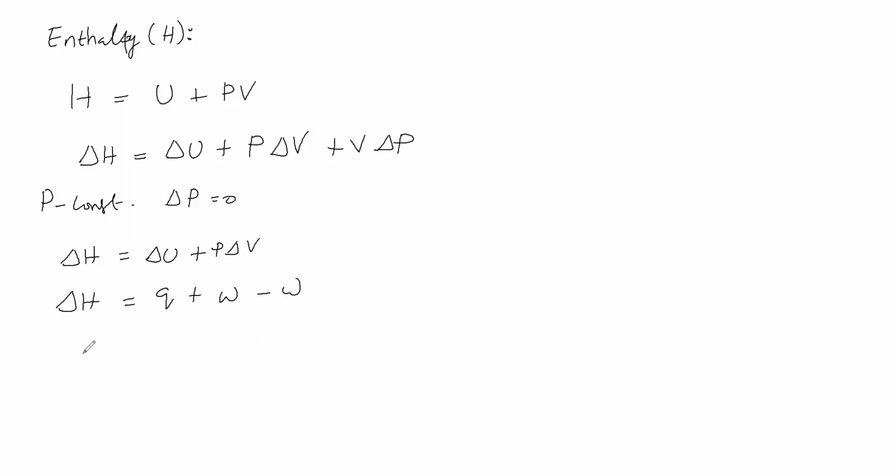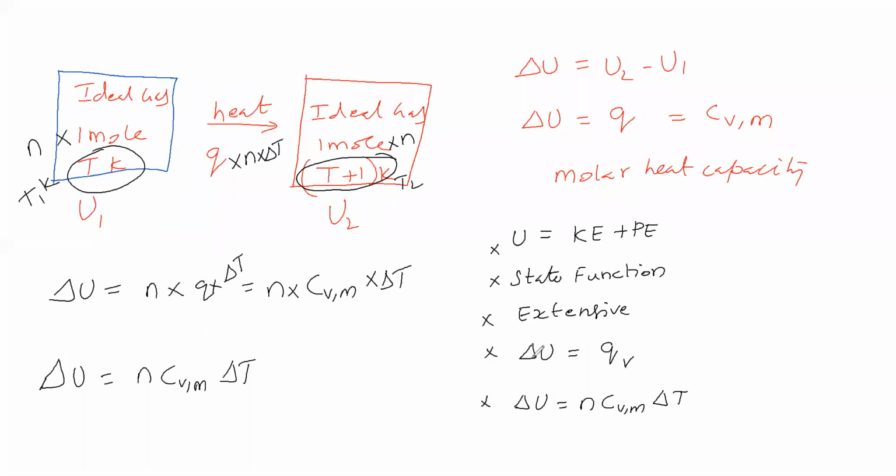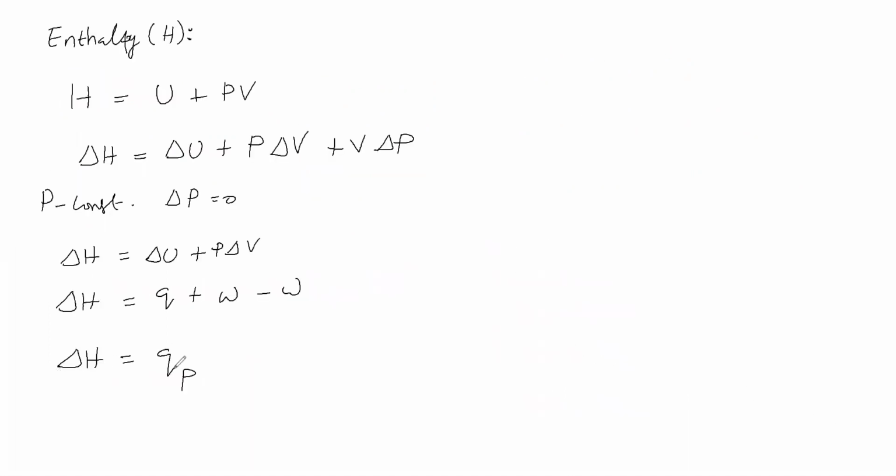Then W gets cancelled. Therefore, delta H is equal to Q at constant pressure, whereas delta U is equal to Q at constant volume. So you have seen the difference. Delta U means Q at constant volume. Delta H means Q at constant pressure, at a given temperature.